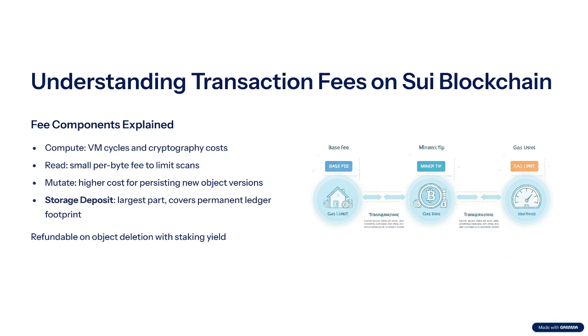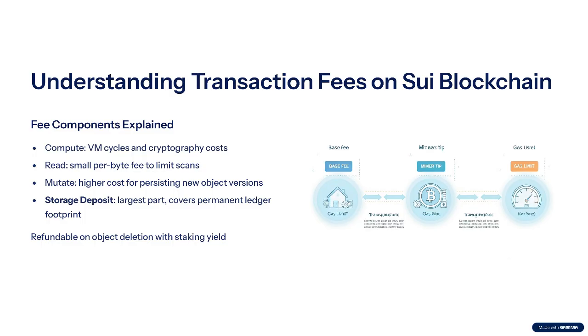SUI splits your transaction fee into four buckets. Compute covers VM instruction cycles and cryptography. Simply reading objects costs a tiny per byte fee that discourages massive state scans. Mutating an object is pricier because validators must persist a new version.